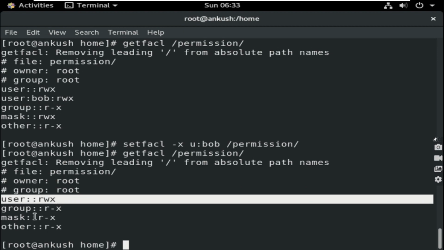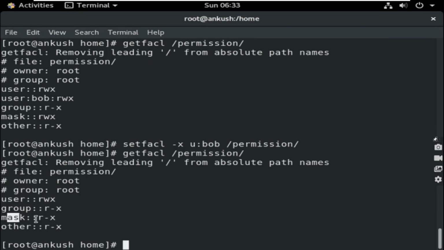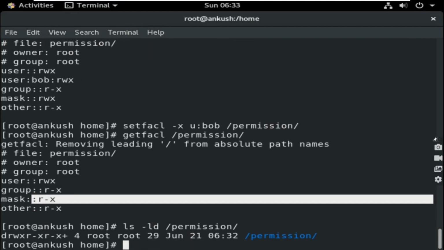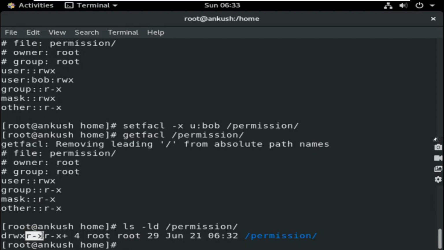But remember, once the mask is generated, it will not be removed. Still it is there. That is why if you check ls -ld permission, now the middle field is changed. It is showing actually the group permission, but the dot is not coming, right?